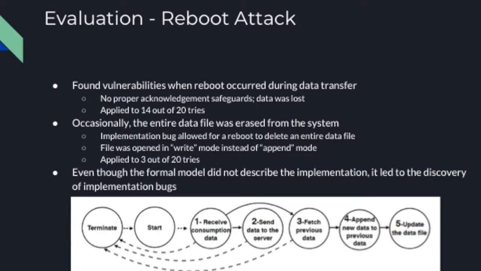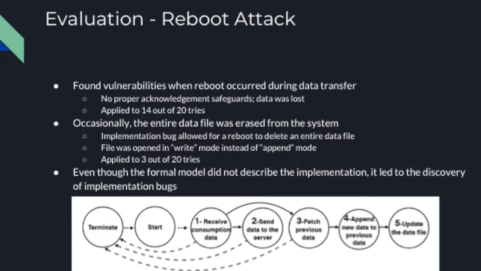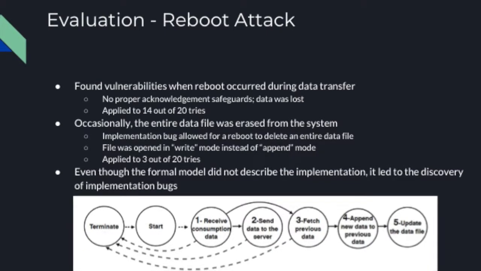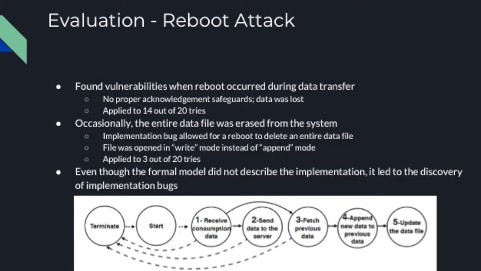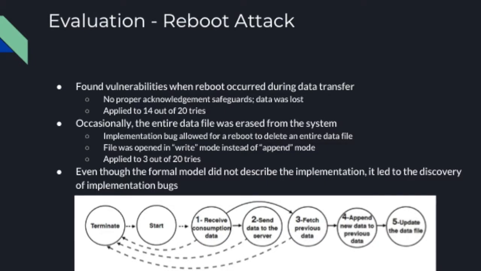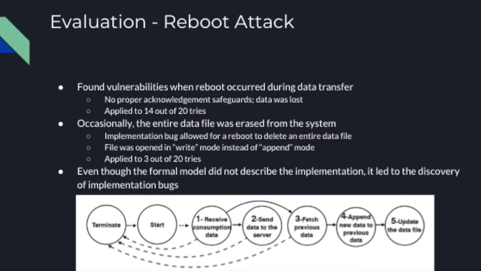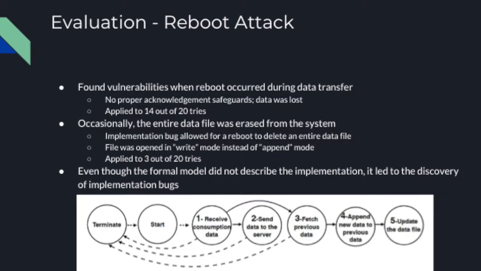So in this case, on the bottom you have just a small state diagram of the machine's behavior. The solid lines and circles are the built-in expected behavior of the device, and the dotted lines are the extra transitions that are included when the attacker performs a reboot attack.